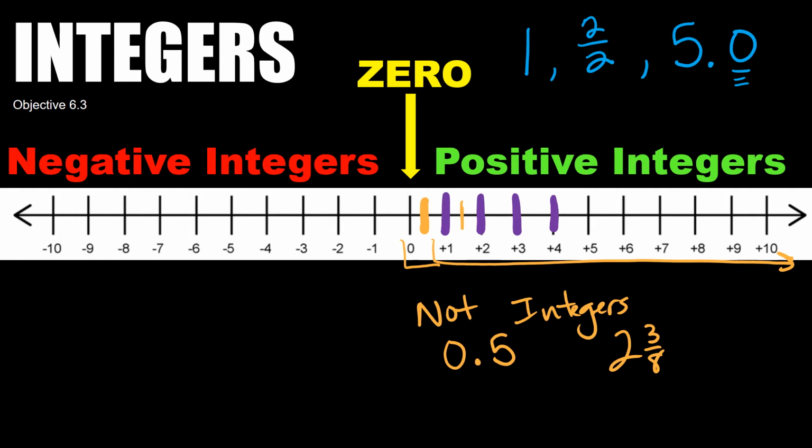Integers can also be -4. It can be -6/1, because I can simplify that to -6. But other ones that are not integers are -0.5, because this would end up being right here between 0 and 1. The numbers that are in between the integers are not integers. Things like -2 3/8.